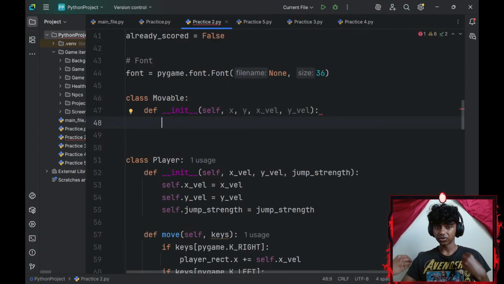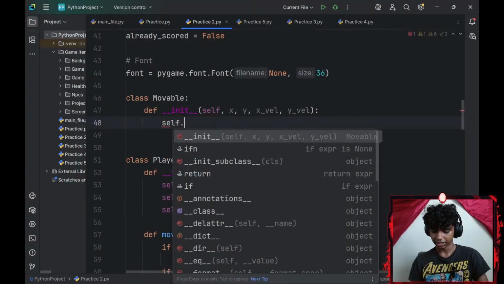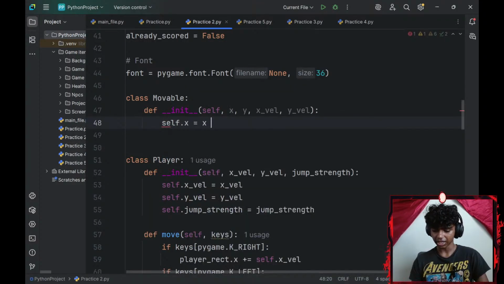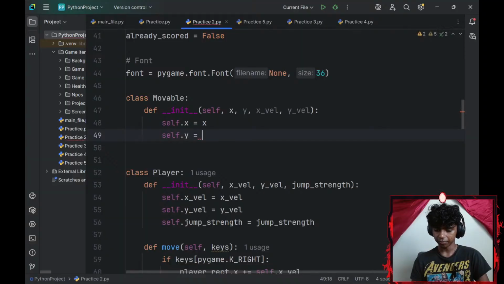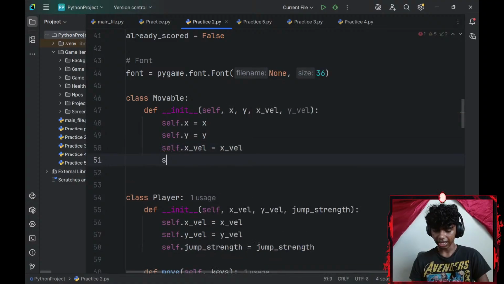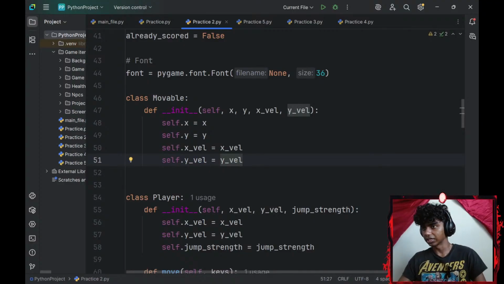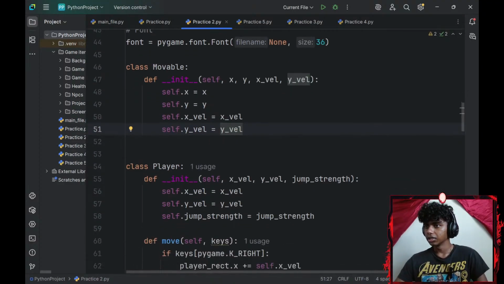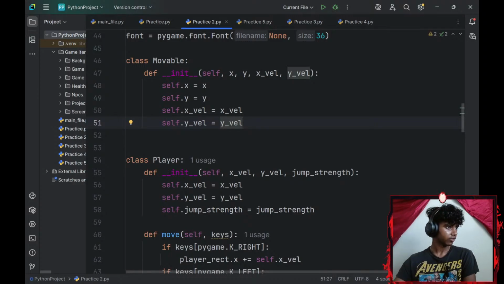Okay, and then let me go ahead and create a few instance variables. So self.x equals x, self.y equals y, self.x_velocity equals x_velocity, and lastly self.y_velocity equals y_velocity. Alright, perfect. And then, should I define a Movable?